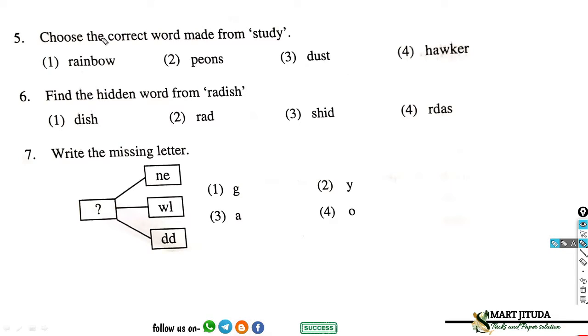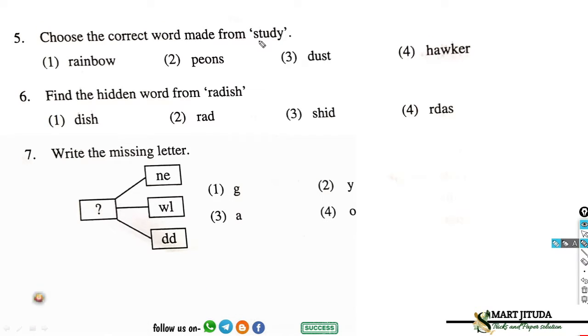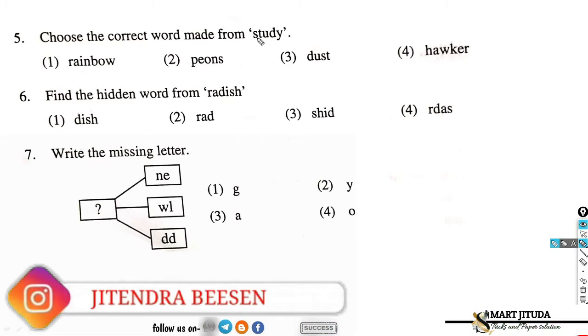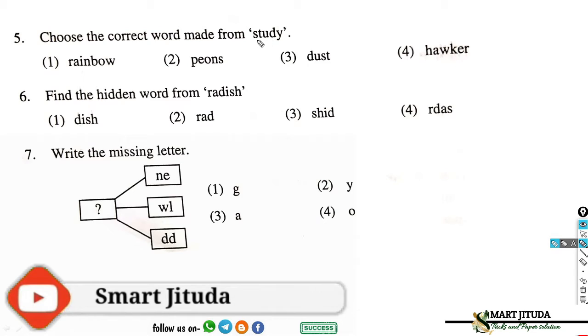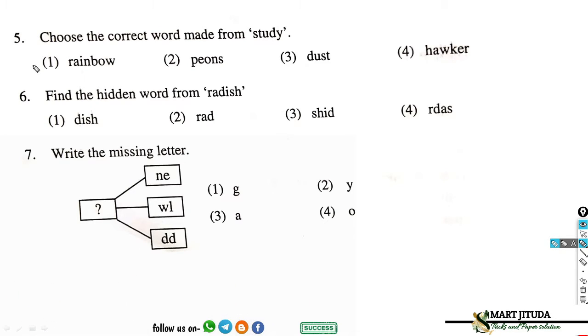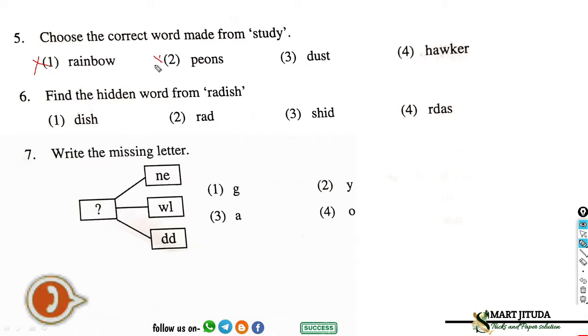Question number 5. Choose the correct word made from study. We have to rearrange the letters from study. Rearranging the letters, right? So, first find out the letters which are present in the word study. In option first, the letter R is not present in the word study. So, option first is incorrect. In option 2, P is not present in study, right? The letter P is not present in the word study. So, option 2 is also incorrect.